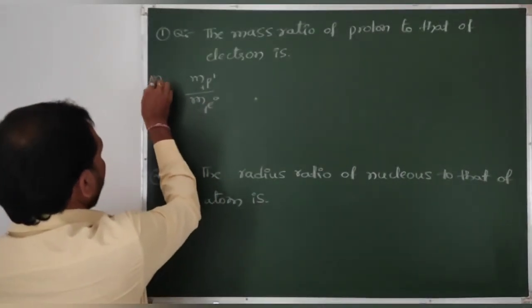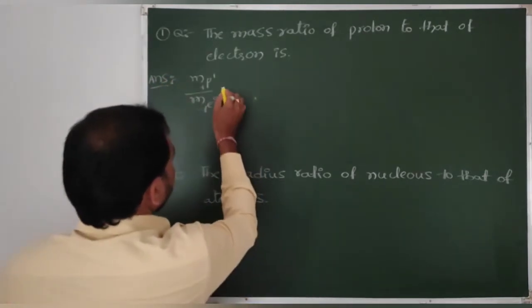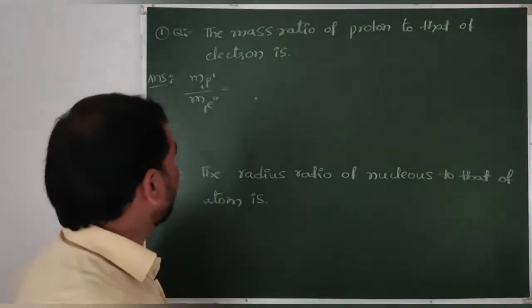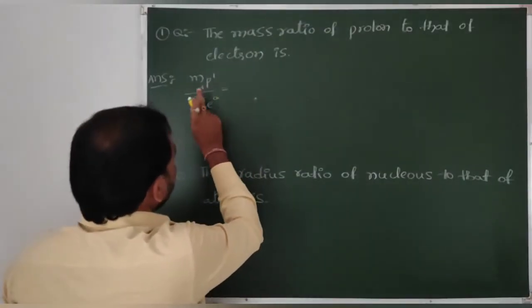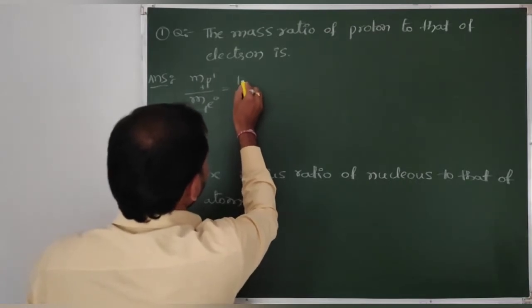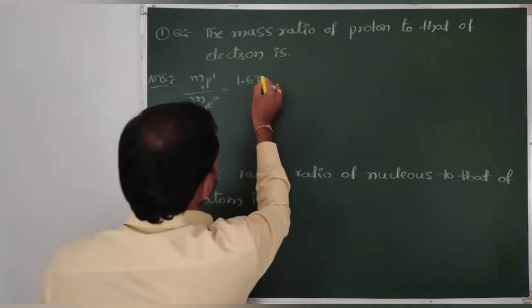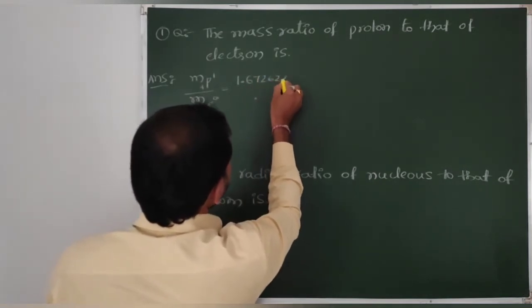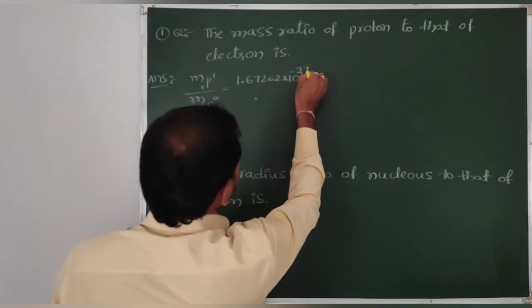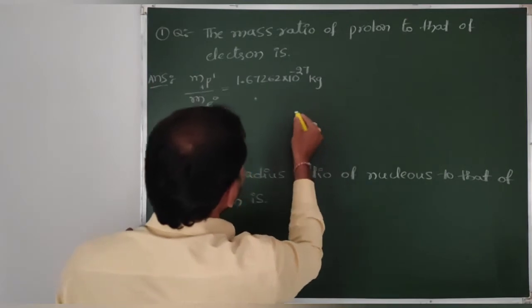Answer, if you see. So mass of proton in kg. In kg, mass of proton is what? 1.67262 into 10 power minus 27 kg, right?